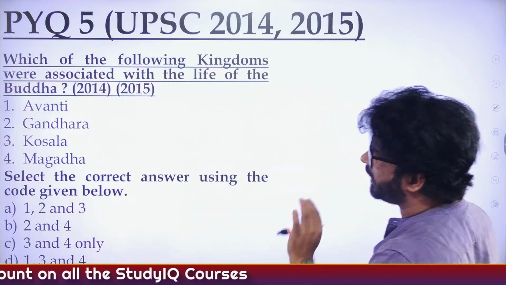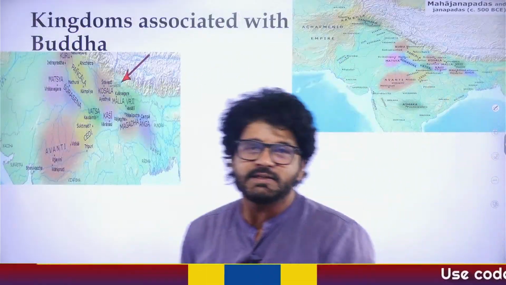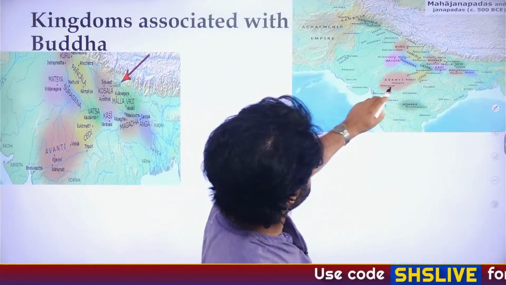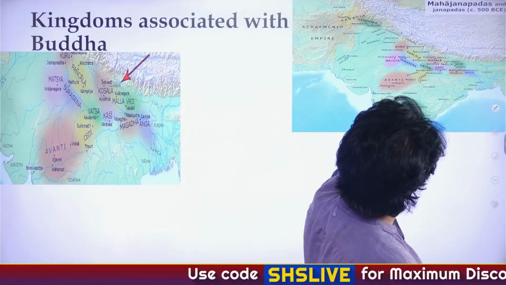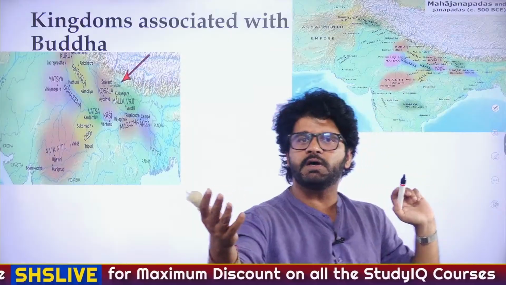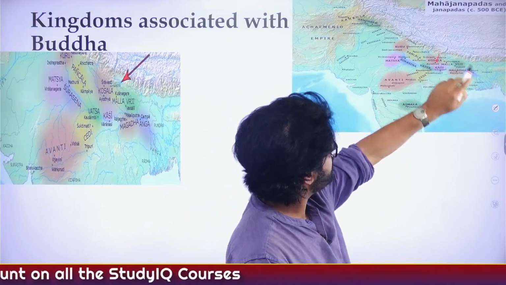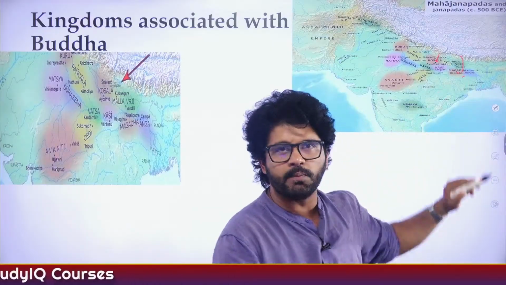Do we know anything about Avanti and Gandhara? For understanding this, you have to understand the map, the 16 Mahajanapadas. If you see here, very close to Kaushal you have Lumbini, where Gautam Buddha was born. And again, his mother was a Kaushal princess. So he is close to Kaushal, he went to Kaushal. He went to Magadh, we know Bodh Gaya, Nirvana.